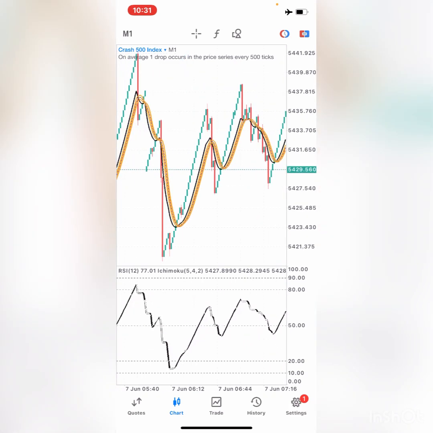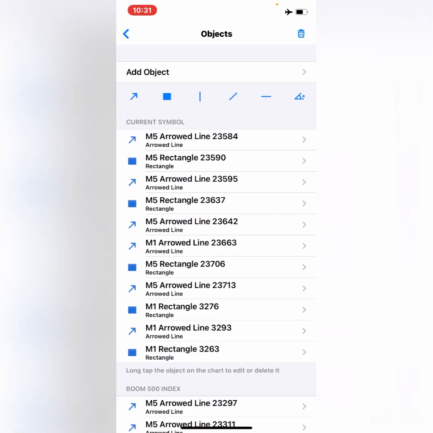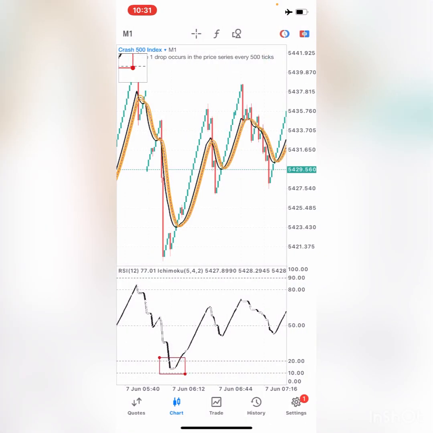Let me look for another example and tell you the conditions again. So the first condition is your black line, or your Ichimoku, should be within the region of level 20 and 10, or below level 20 basically. And then you are going to go to your main chart and look for a crossover where the black line crosses to be above the orange line right there. And then you can enter your 5 candlesticks, and then you exit, right?